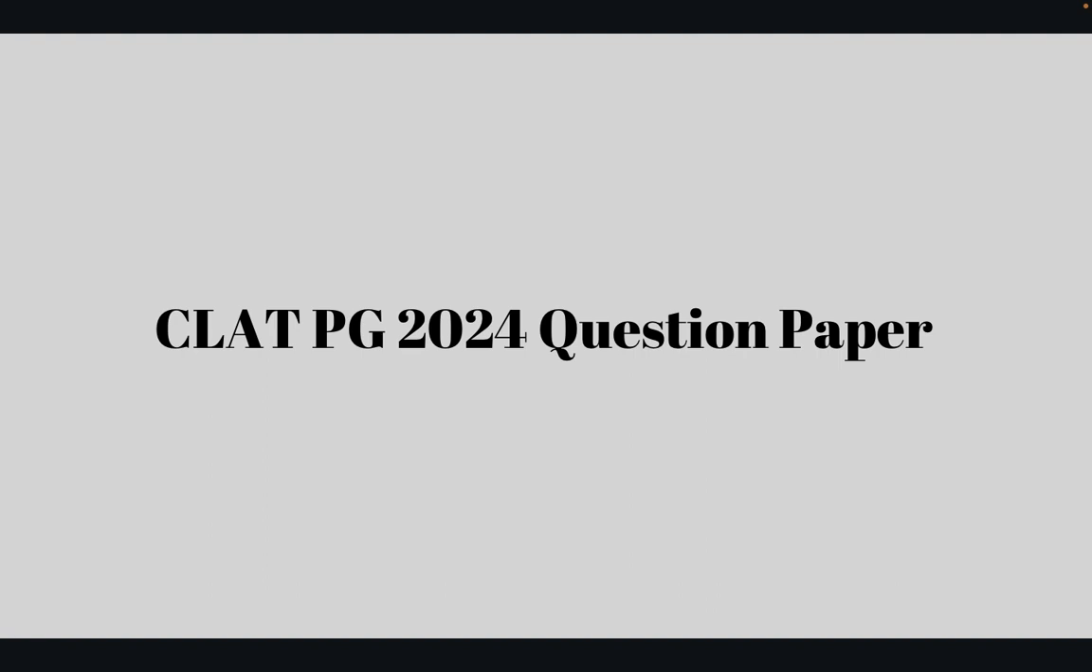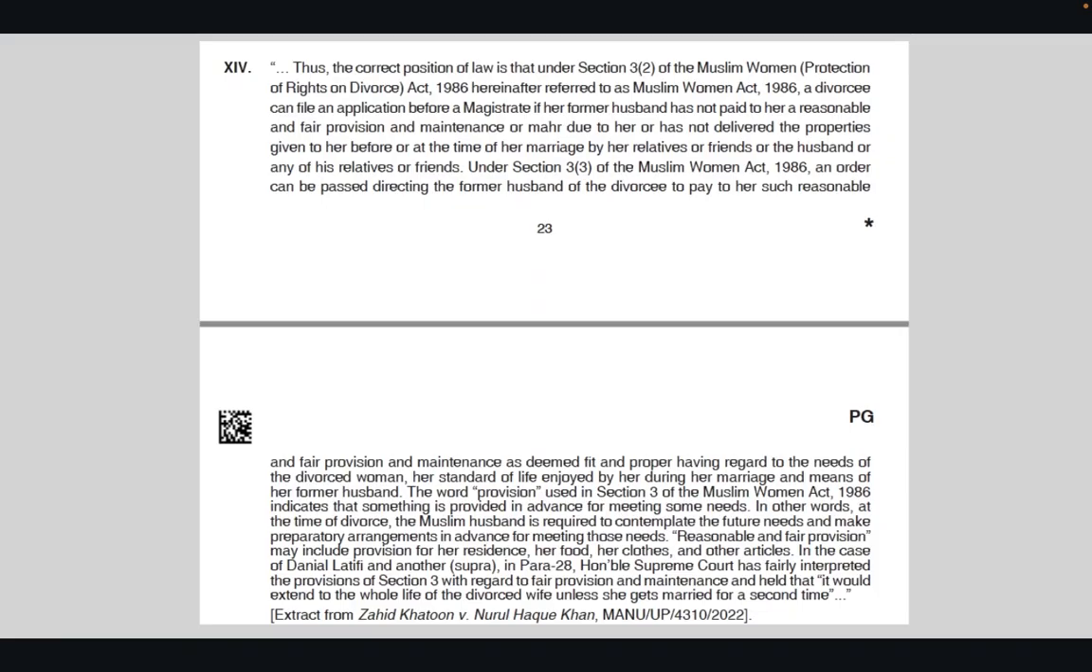Now let's see the first paper that we are going to analyze, which is the CLAT PG 2024 paper, and let's see what kind of questions were asked from family law in this. So one passage was asked in which 5 questions were there. This passage is from the judgment of Zahid Khatun versus Nurul Khan, and the issue seems to be about maintenance. The questions in this were quite easy, and most of them were from the deductive understanding of the